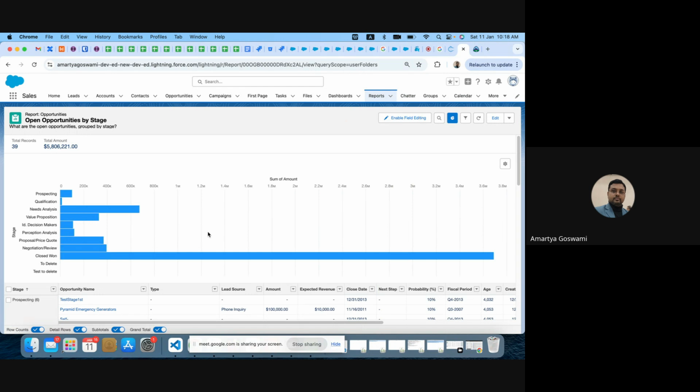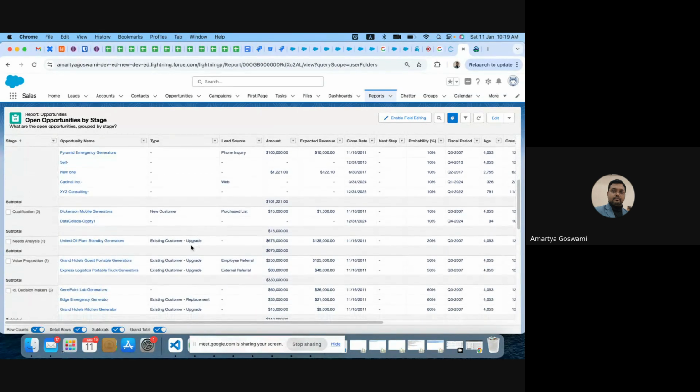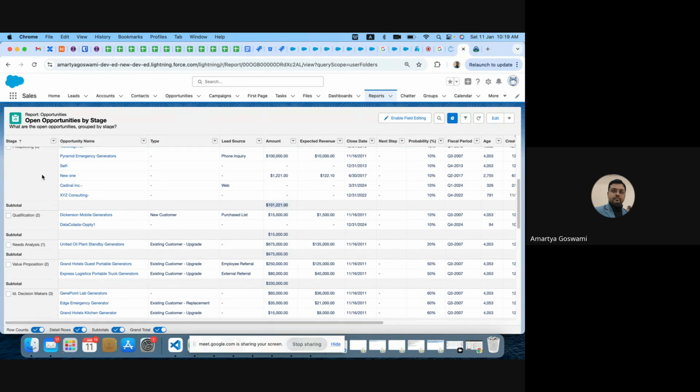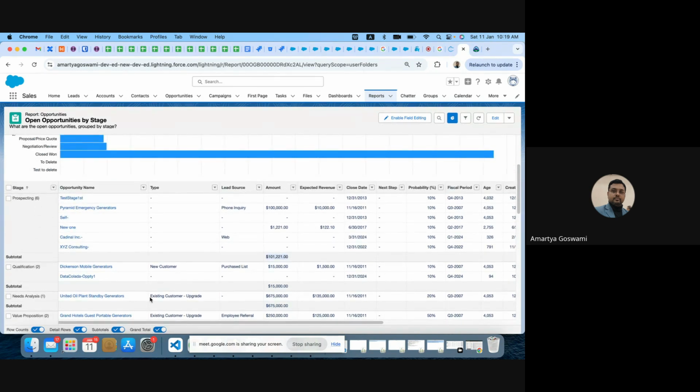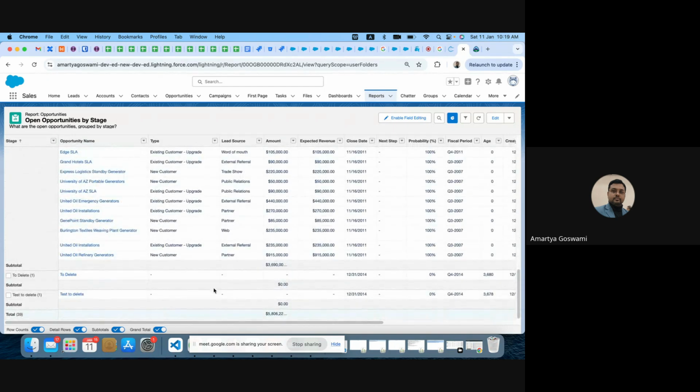Now you can see how it will look. So how many records I have, I can look into. Also with this, you can look into the subtotal, right? This is the subtotal of the prospecting stage. If we come to the end, we can see the total amount of the opportunity.